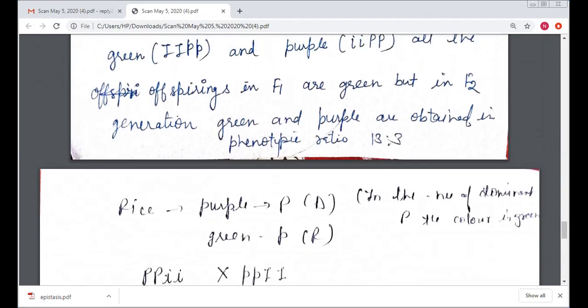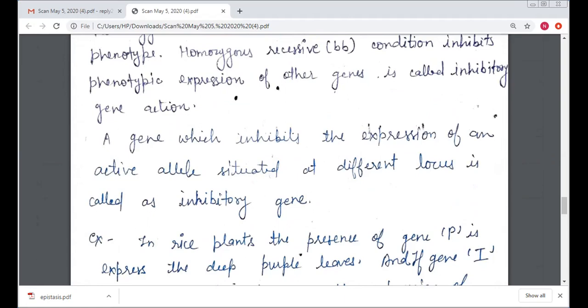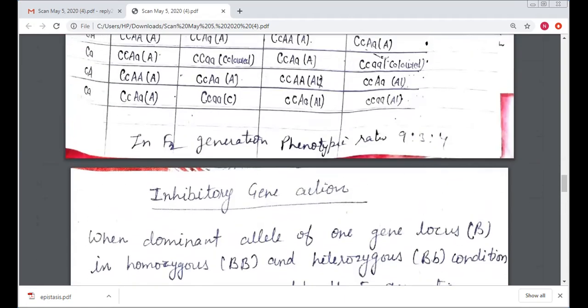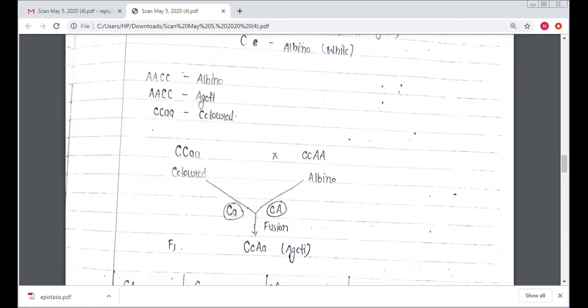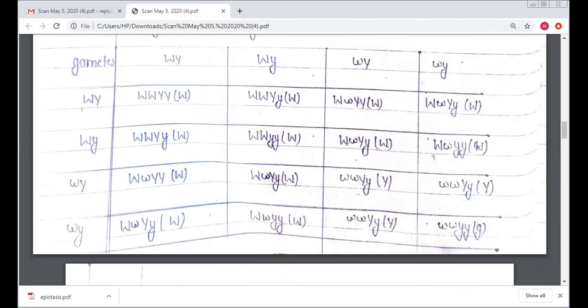So in this lecture we studied the parts of gene interaction. First we studied the epistatic gene interaction, which is a very important interaction.